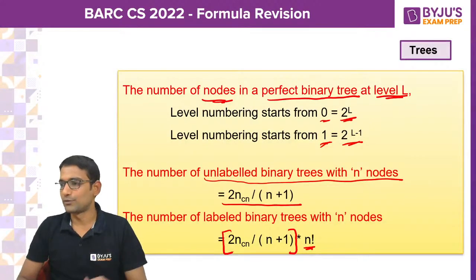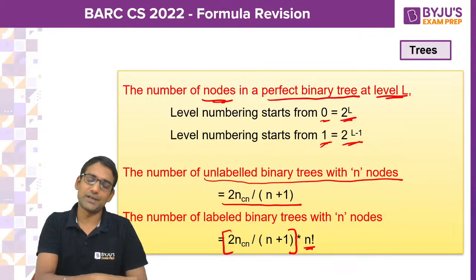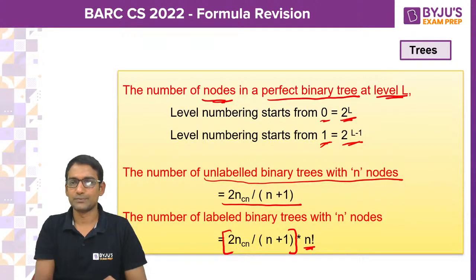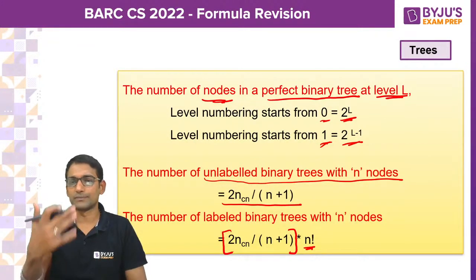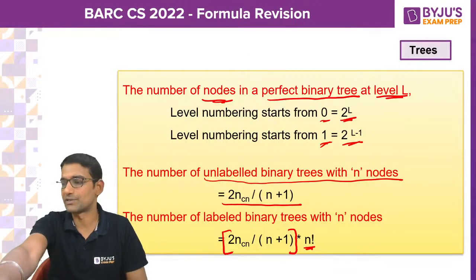Guys, are you able to follow? If you can't, make a note quickly, because I will share this PDF in the Telegram group, so you can revise from the PDF also. Just make sure you are revising all these points once.